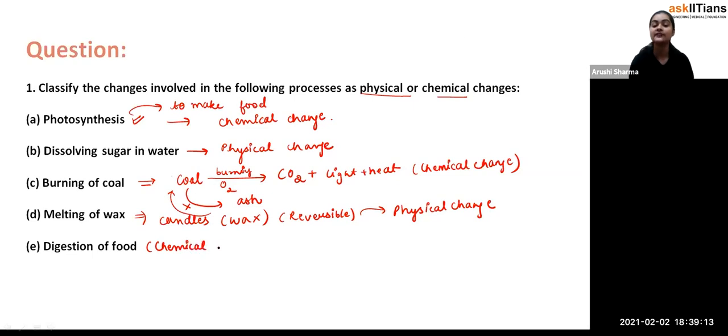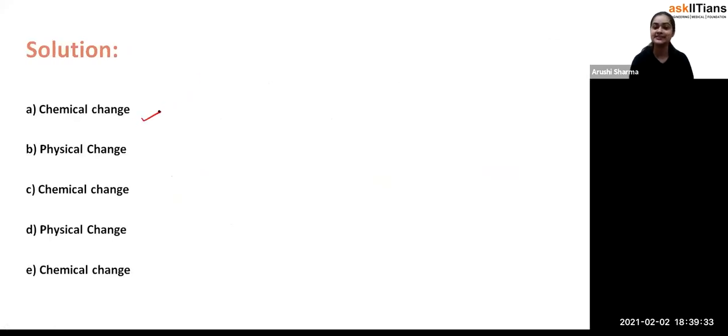So we have observed that reversible changes are physical and irreversible changes are chemical. So we have seen A is chemical change, B is physical change, C is chemical change, D is physical change, and E is chemical change. So it's alternating, starting with chemical.